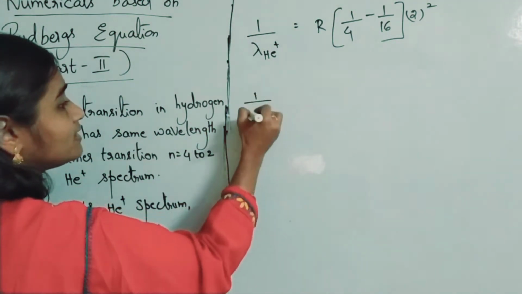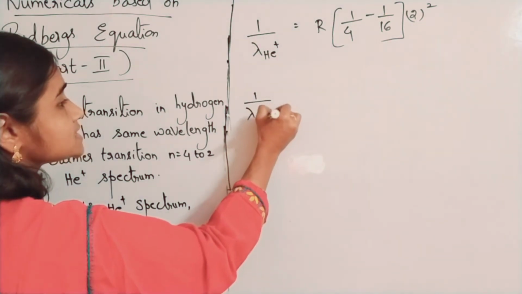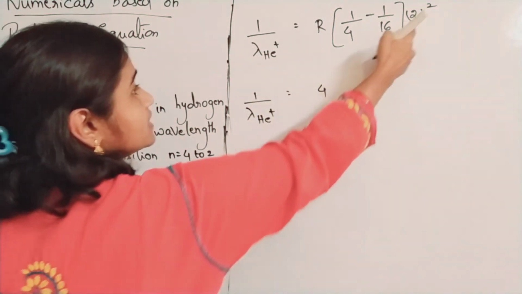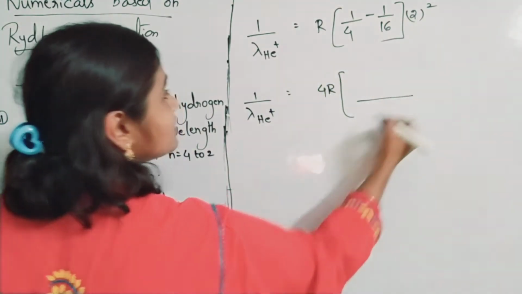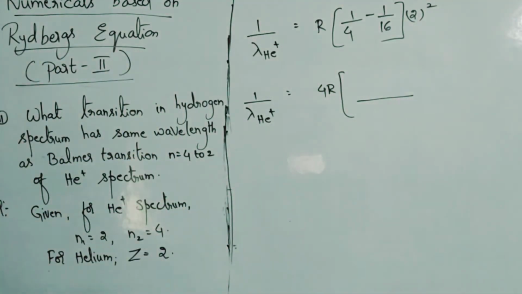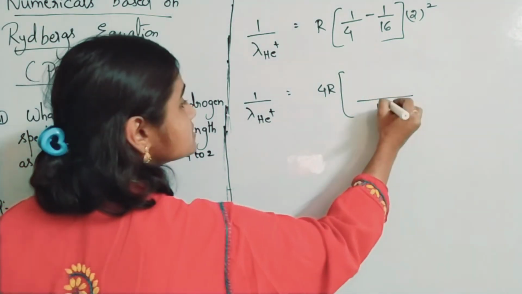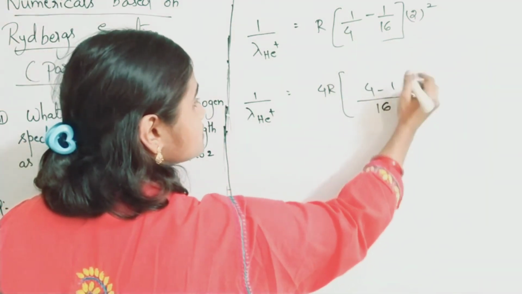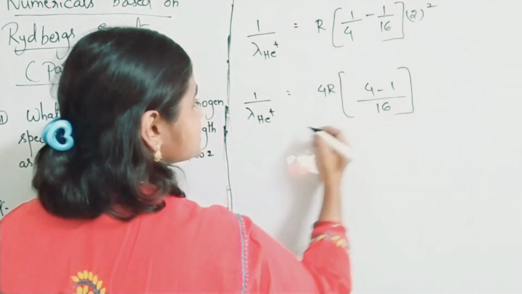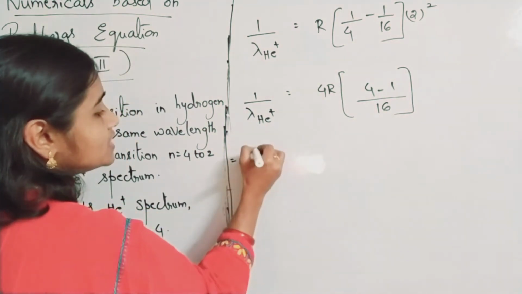Okay, 1 by lambda He plus is equal to what? This 2 squared is 4, into R, I am taking directly. For 4 and 16, the LCM is 16 only. 4 4s are 16, 1 4 is 4. So 4 minus 1 by 16. Okay, so that is equal to what?